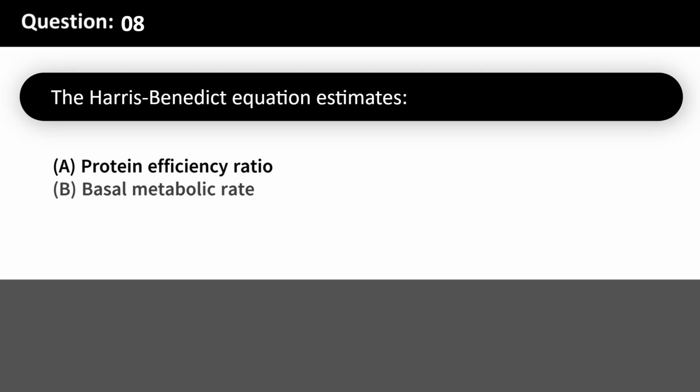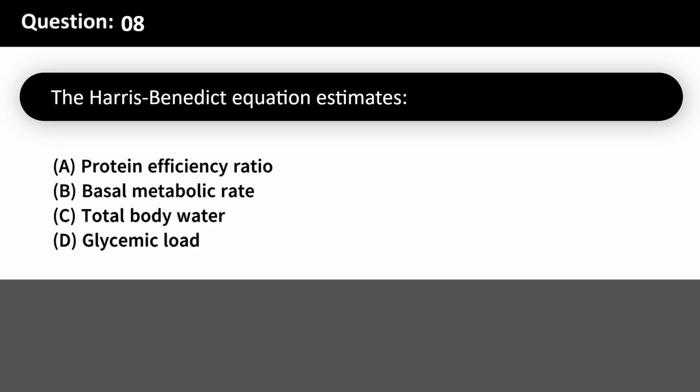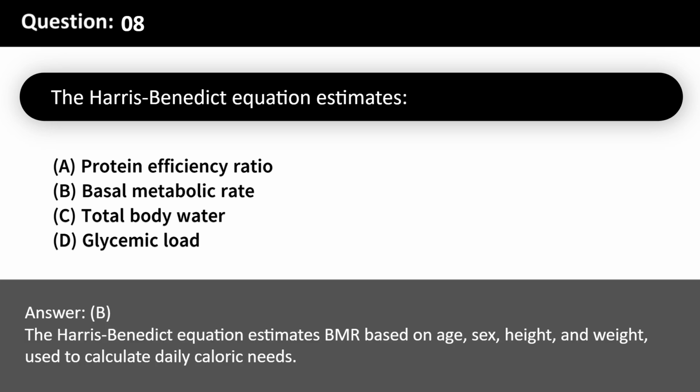The Harris-Benedict equation estimates A. Protein efficiency ratio. B. Basal metabolic rate. C. Total body water. D. Glycemic load. Answer, B. The Harris-Benedict equation estimates BMR based on age, sex, height, and weight, used to calculate daily caloric needs.